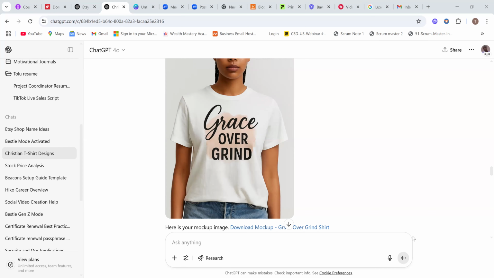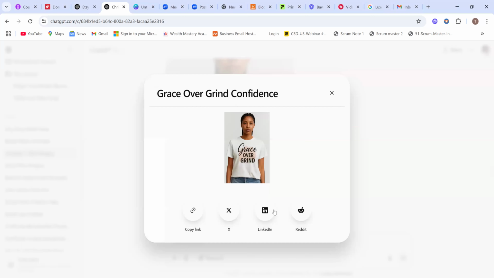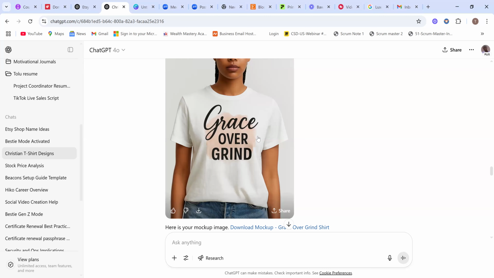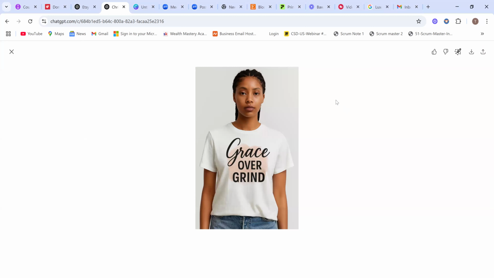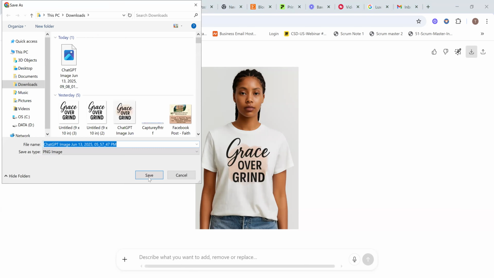So this is one of the designs we had yesterday, Grace Over Grind. What I would like you to do is to download this design that ChatGPT helped us to generate. We're going to download this. Yeah, so we download, we save it. This will be good for our mock-up on our t-shirts. And so you save it.